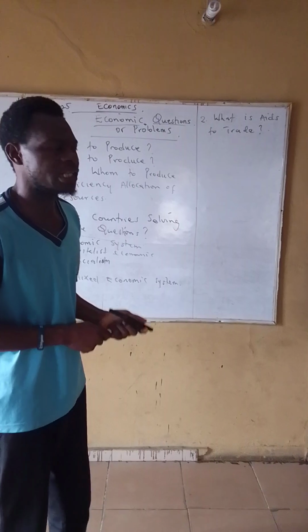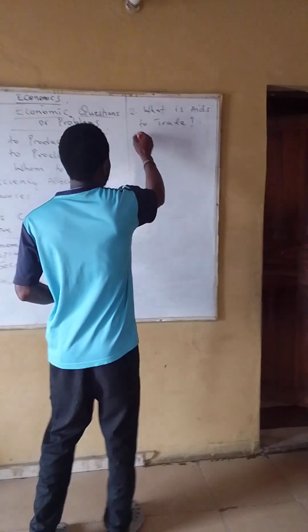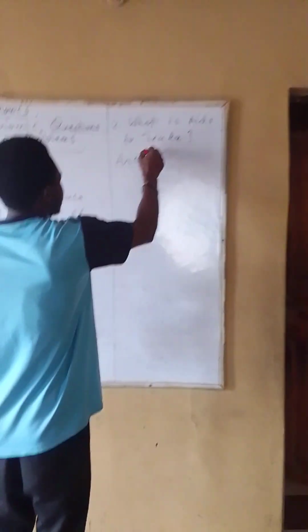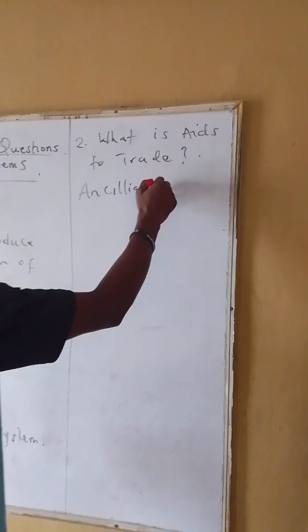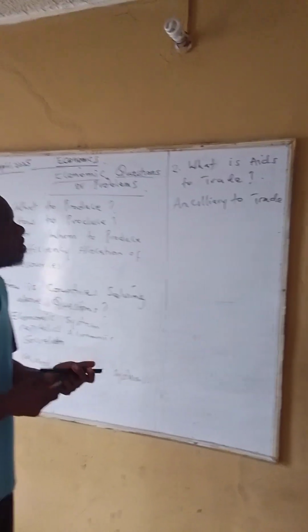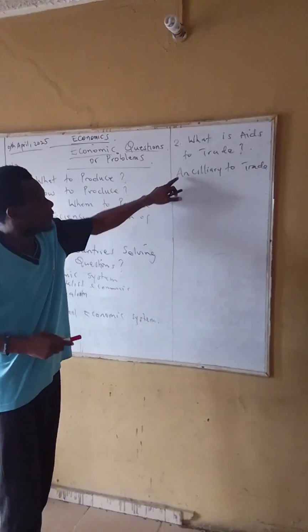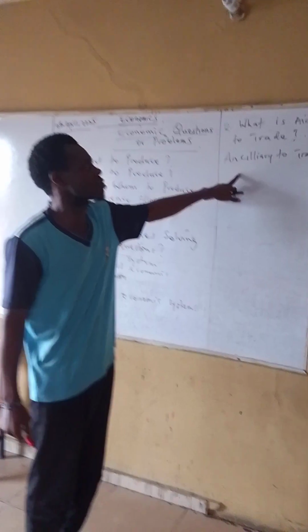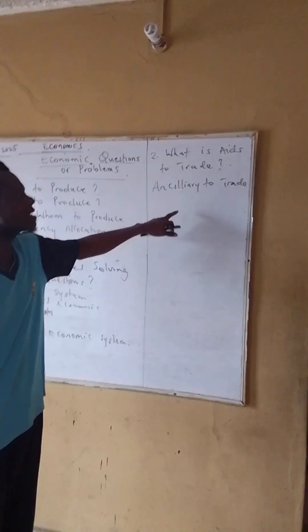There's another word that is used for aid to trade. We call it ancillary to trade, which means that it facilitates the smooth running of buying and selling.